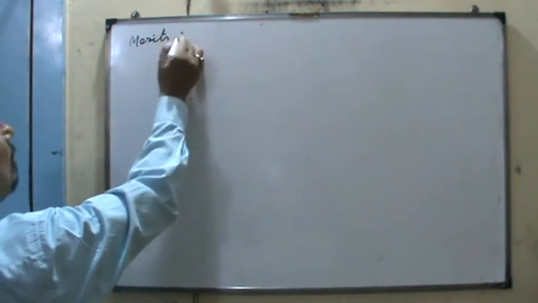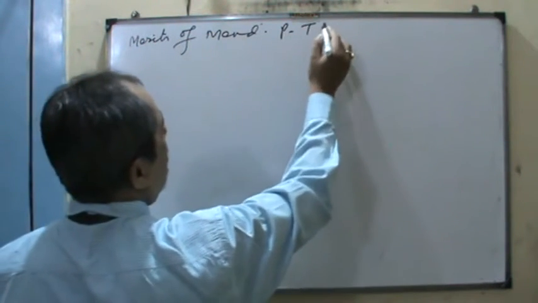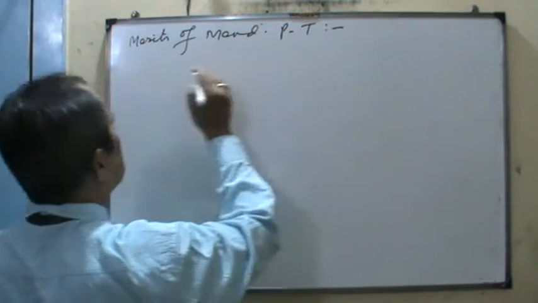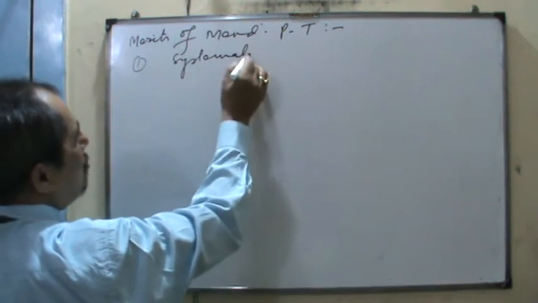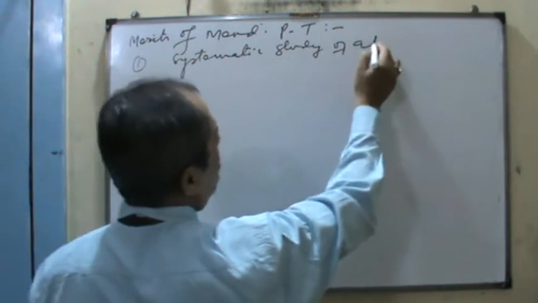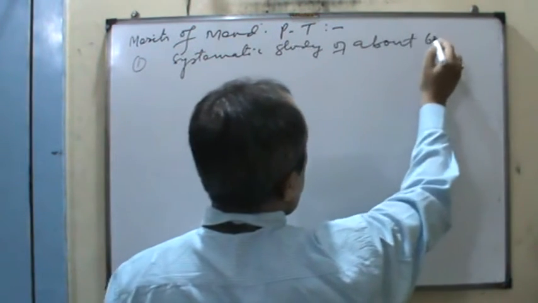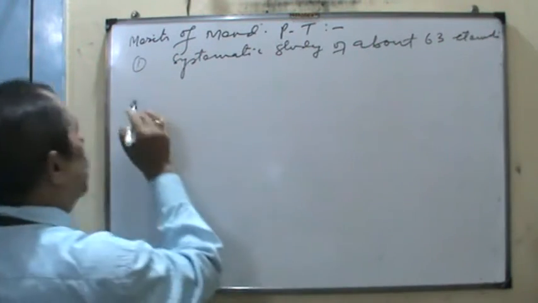merits of Mendeleev periodic table. First, for the first time systematic study of about 63 elements was explained properly.